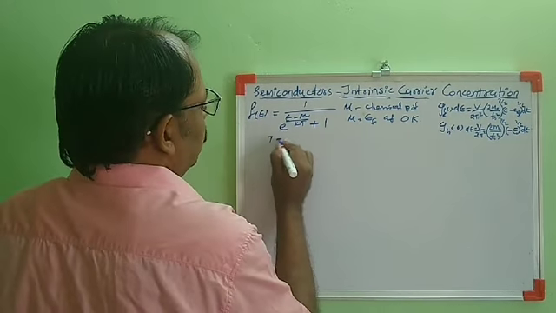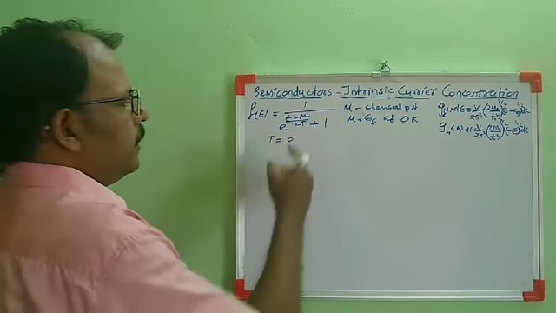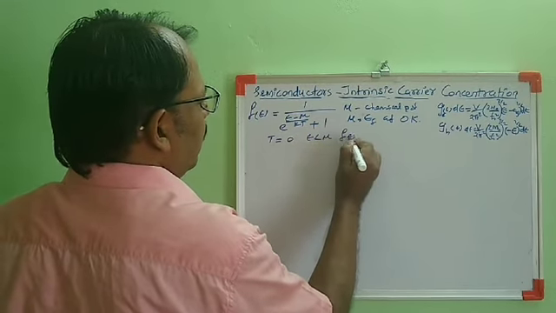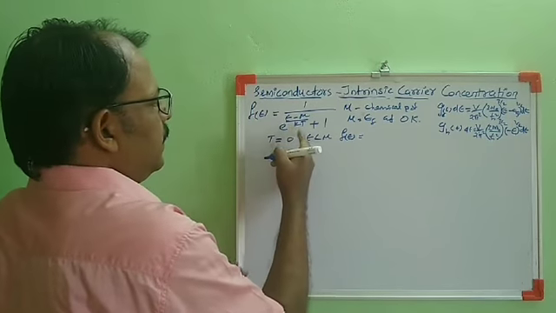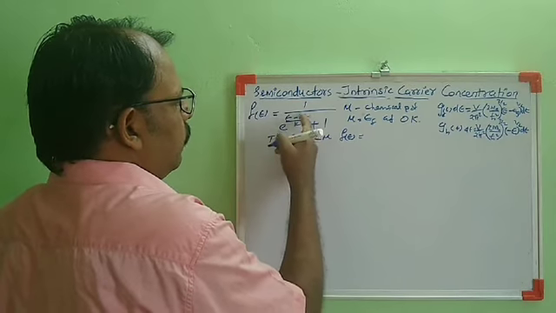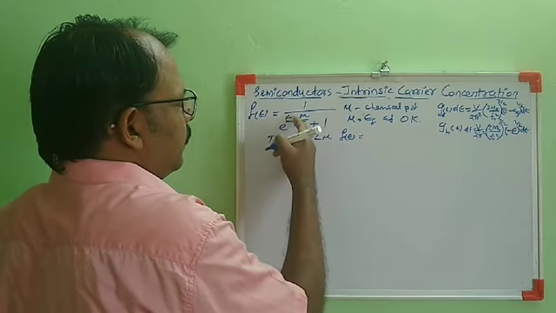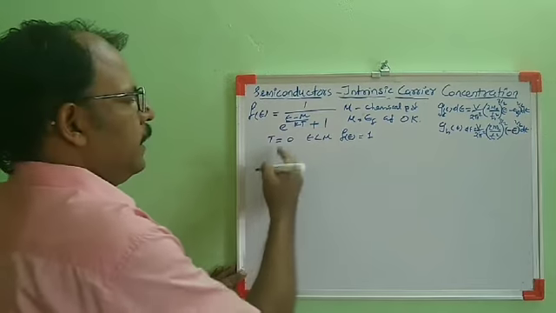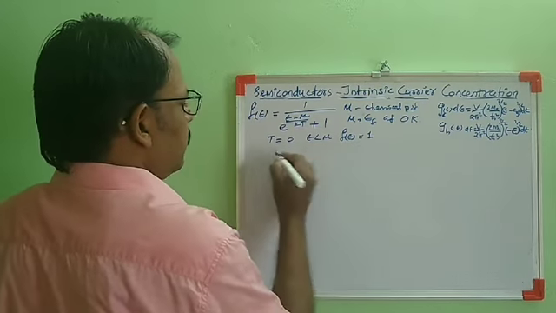When T equal to 0 and E less than mu, this is a negative quantity, so it is e raised to minus infinity, that will be 0, then 1 by 1 means 1. When T equal to 0, E less than mu, f(E) is 1.